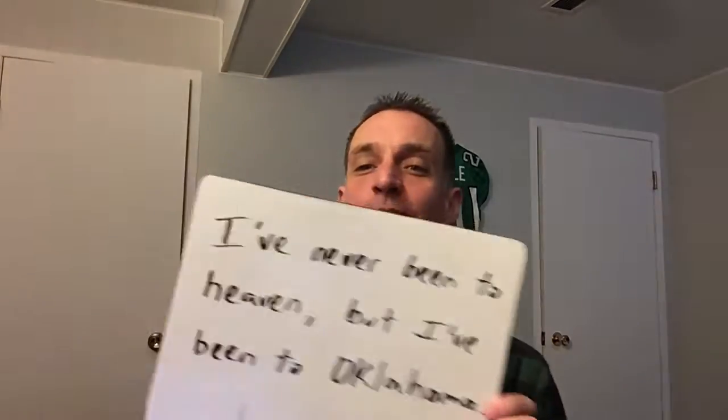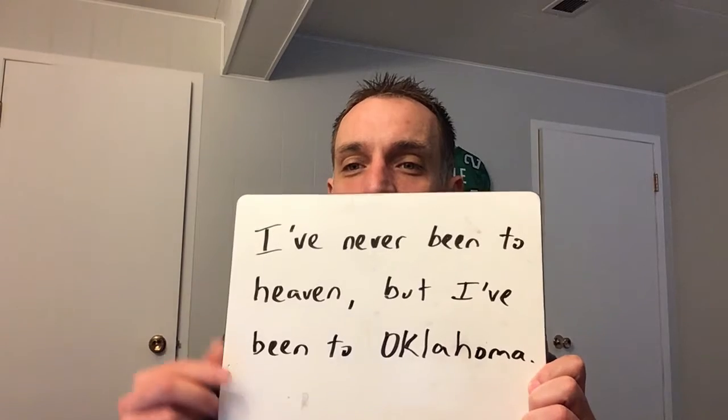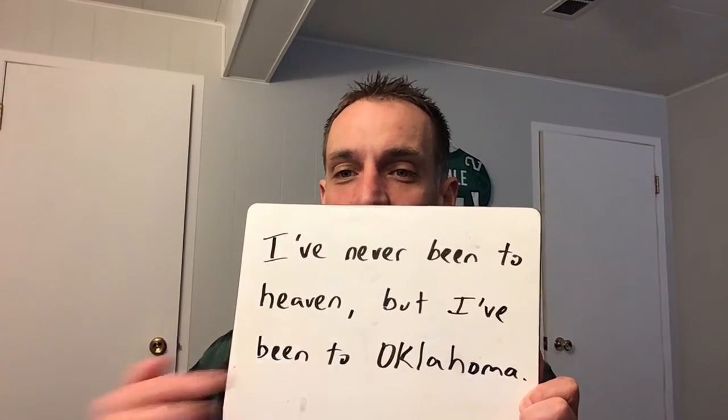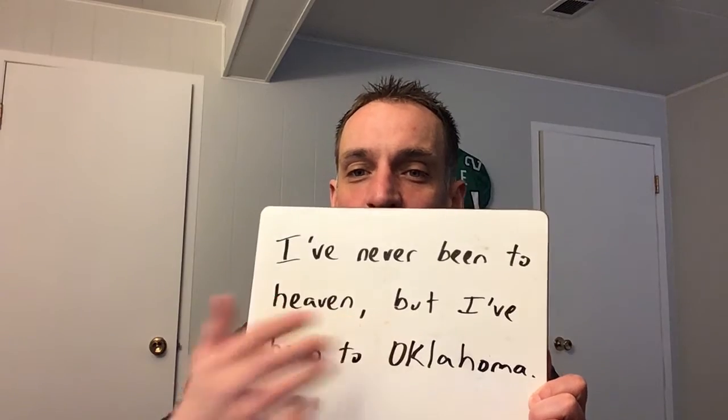Okay, pause if you need to, but here we go. I've never been to heaven, but I've been to Oklahoma. I did a little pause there, comma, Oklahoma spelling. Okay. Now, who or what is this sentence about? What's the subject? Underline it, and then circle the predicate.